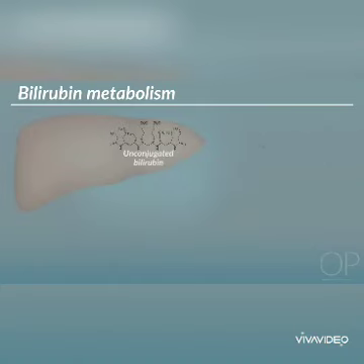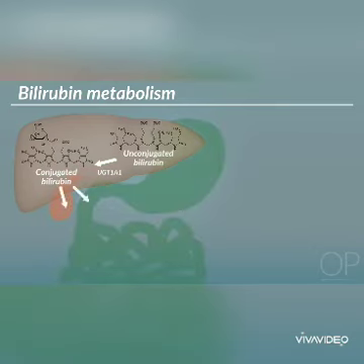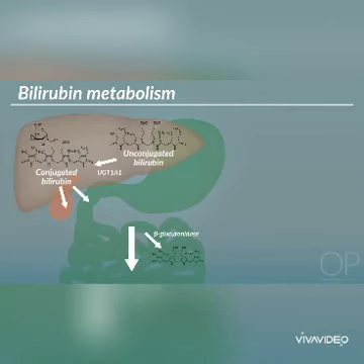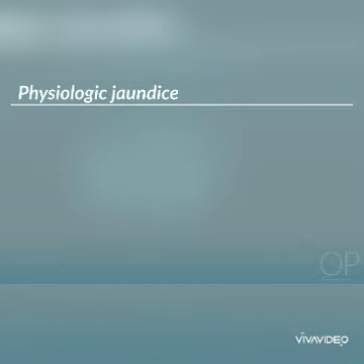Once the unconjugated bilirubin is taken up by the liver, it is conjugated by the enzyme UGT, uridine diphosphate glucuronosyltransferase, and then excreted into the gallbladder and intestine. Once in the intestinal tract, most conjugated bilirubin is excreted through the feces, but some is converted back to unconjugated bilirubin by the enzyme beta-glucuronidase and reabsorbed into the bloodstream to start the cycle again. This process is called enterohepatic circulation.